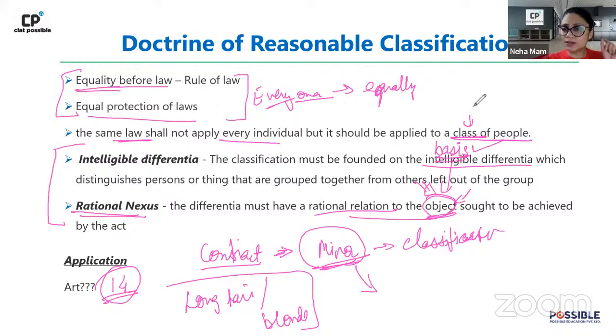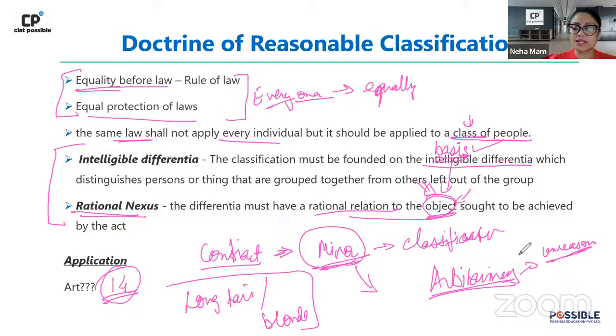इसमें डॉक्ट्रिन ऑफ रीजनेबल क्लासिफिकेशन में कई बार एक और कॉन्सेप्ट आता है आर्बिटरीनेस का. That you have the doctrine of arbitrariness. Arbitrariness means that it cannot be unreasonable. There has to be some sort of a reason whenever you are creating a classification. If that reason does not exist, then this classification will be considered as invalid or void. Right? So this is your doctrine of reasonable classification.